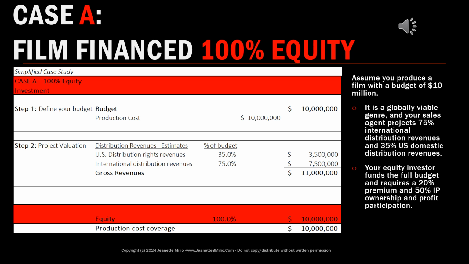In our assumptions, we are assuming that 35% of the budget will be generated on the take, meaning on the low level, from US distribution rights, which would be $3.5 million in connection with our $10 million movie. We are also assuming, for our project valuation, that the international distribution revenues we can generate with this $10 million movie will be 75% of the budget. 75% of 10 million is 7.5 million. So altogether, we believe that this $10 million movie can generate gross distribution revenues of $11 million.